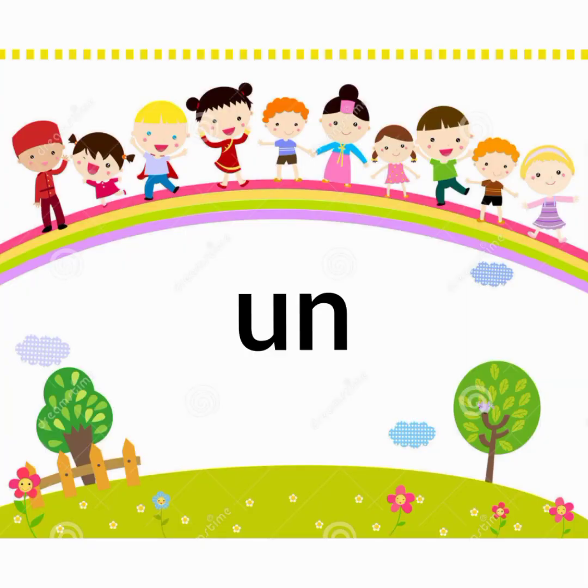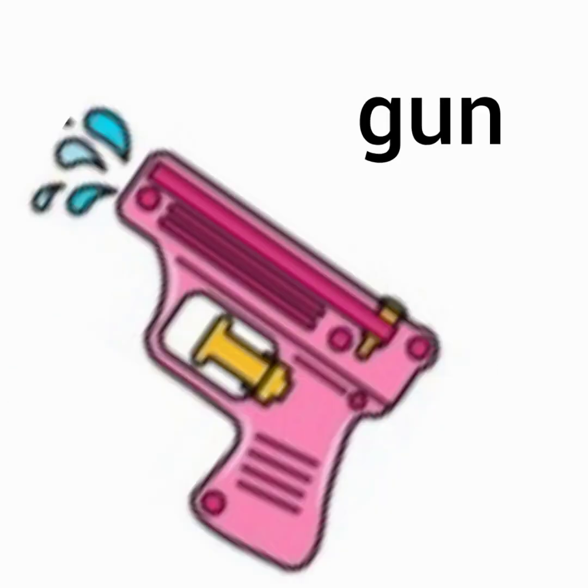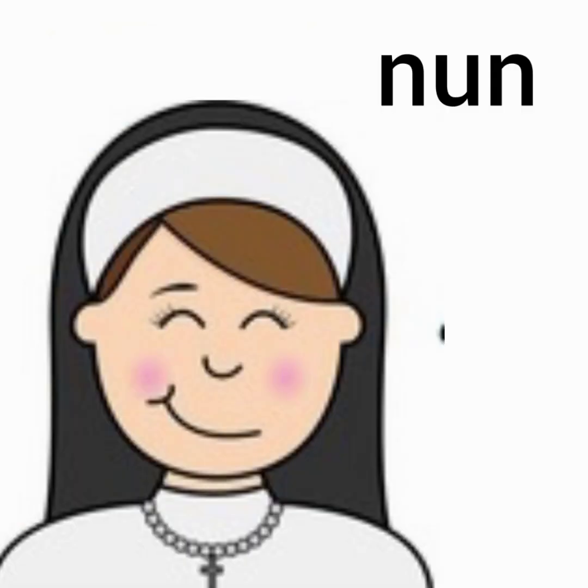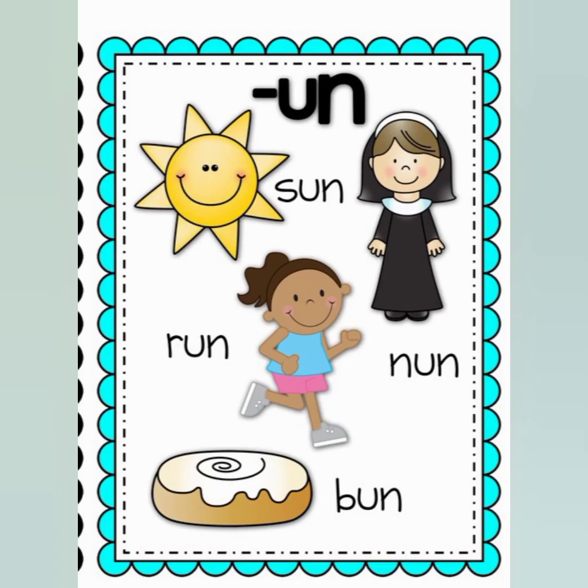Together, un, un, un. B un bun, g un gun, r un run, n un none, s un sun. Un family words: sun, run, none, and bun.